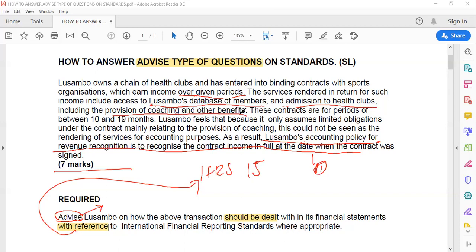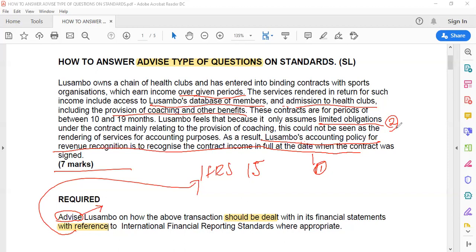You see that? So there's a lot going on in this question. Now, the other thing that is wrong with this question, apart from the accounting policy, is that Lusambo feels that because it only assumes limited obligation under the contract relating to provisions of coaching, this could not be seen as rendering of service for accounting purposes. This is also wrong. Lusambo assumes limited obligation. So this is also another issue which is not okay.